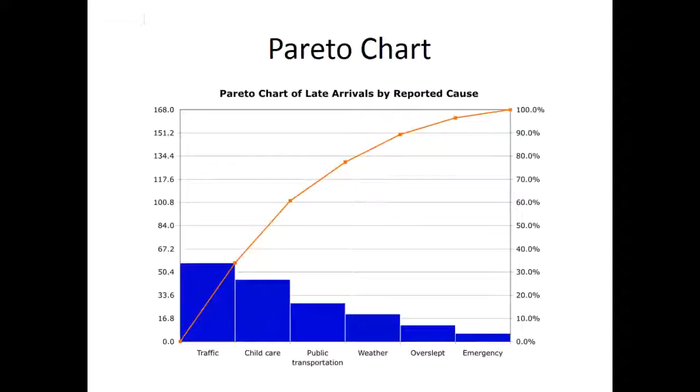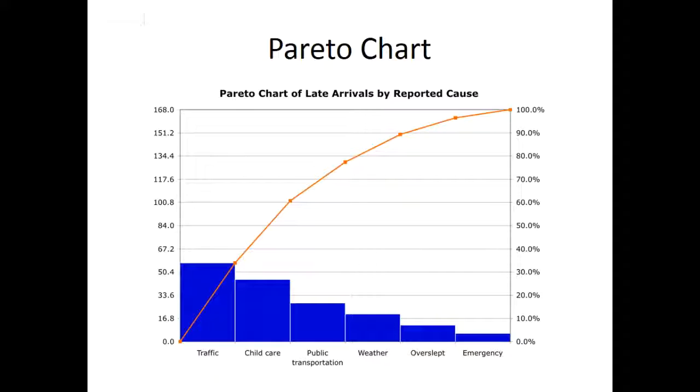There are my slides. And this is an example of a Pareto chart. A Pareto chart is based on the work of Vilfredo Pareto, which I know does not sound like a real name, but it really is. So in this example, we have reasons that people gave for late arrival to work. And they are sorted, I want you to notice, in most frequently occurring to least frequently occurring order. In other words, from highest to lowest.